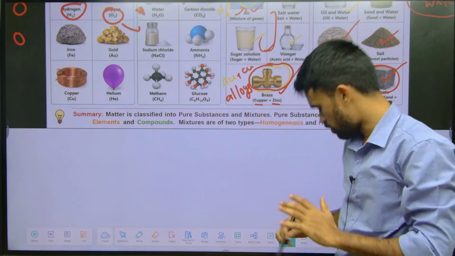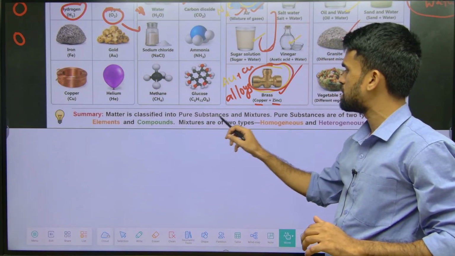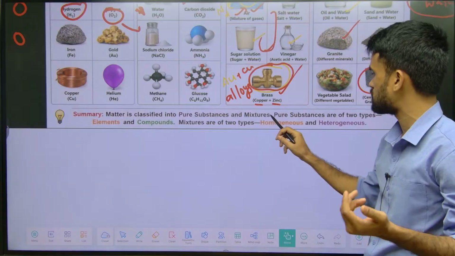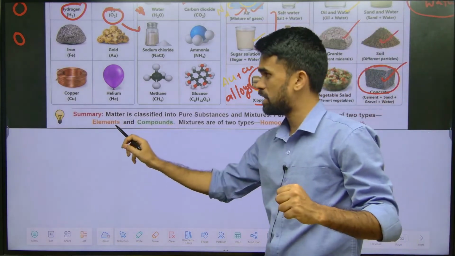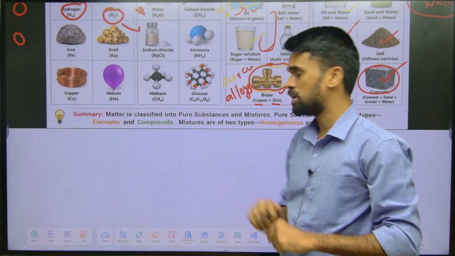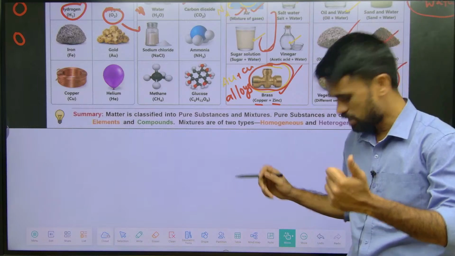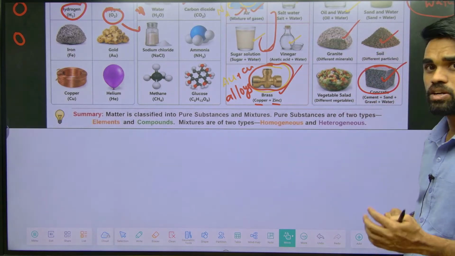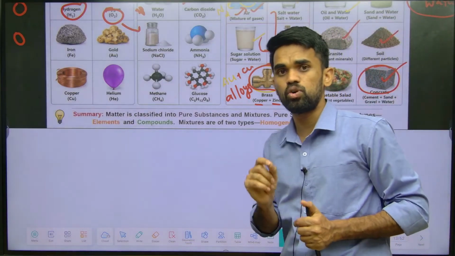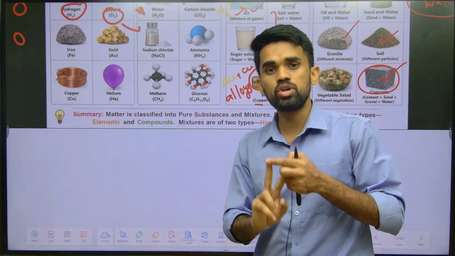Now, summarize this. Matter is classified into pure substances and mixtures, that is impure substances. Pure substances are of two types. What are the two types? One is elements and another one is compounds. Whereas impure substances, that is mixtures, can be homogeneous or heterogeneous, that we discussed. The best examples for homogeneous are alloys, sugar water, salt water.